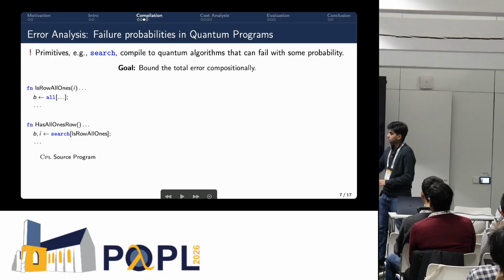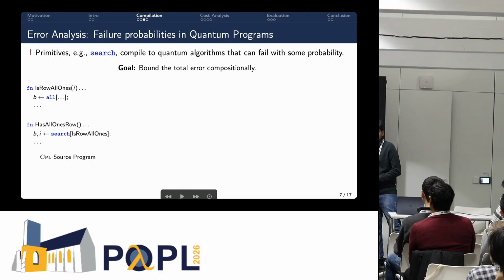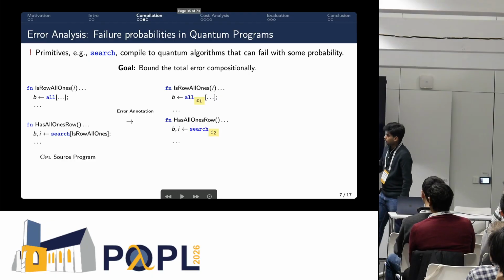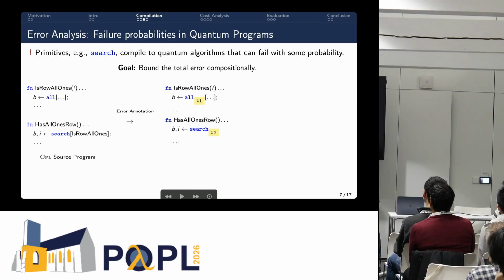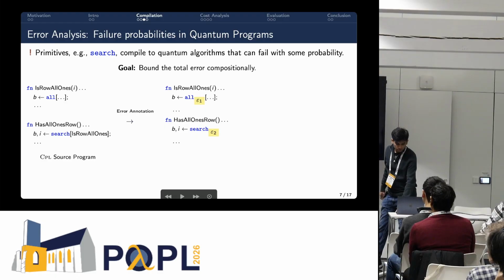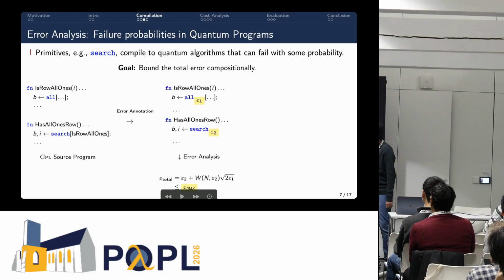So the way we do this, we take the source level code, we perform automated error annotation because, as I said, primitives are the ones being compiled to a quantum algorithm. So the source of errors tend to be the primitives themselves, right? We annotate with epsilon1, epsilon2 in this case, for example. We run an error analysis. This error analysis is going to give you an expression which could be treated as a constraint, sort of.